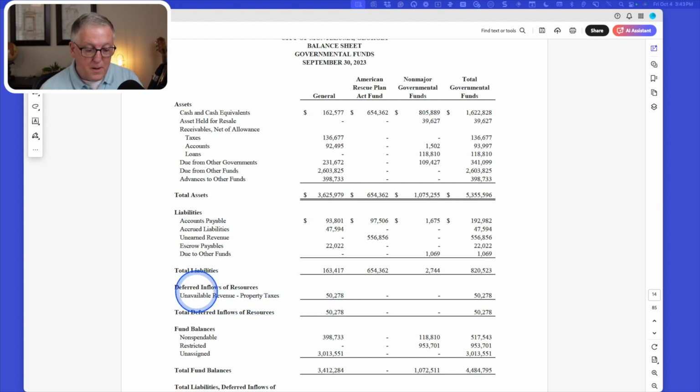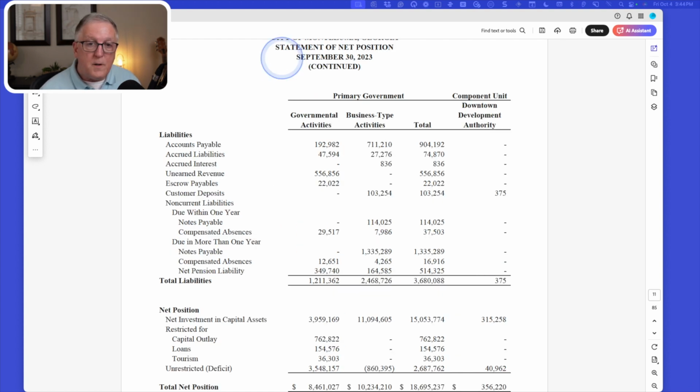Now let's take a look at the statement of net position and see what we see there for these items. As we look at the statement of net position, of course this is your government-wide presentation, and so for this statement we took the general fund and all the other governmental funds and we brought them together.